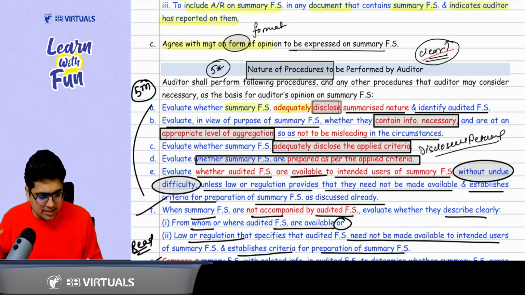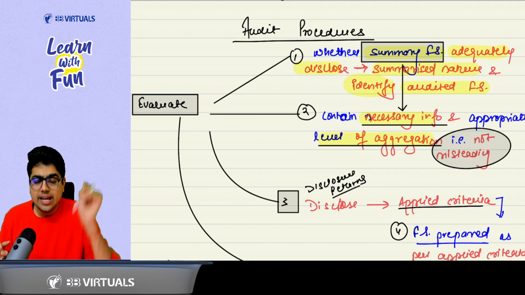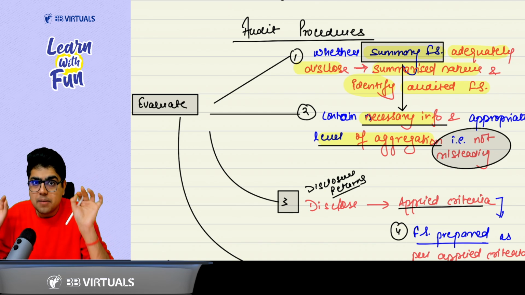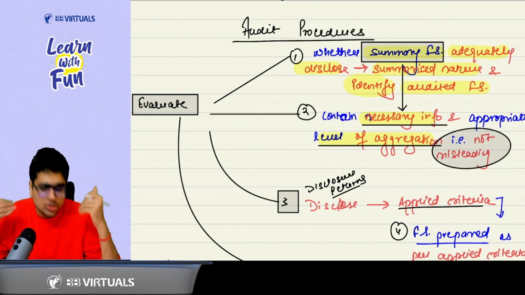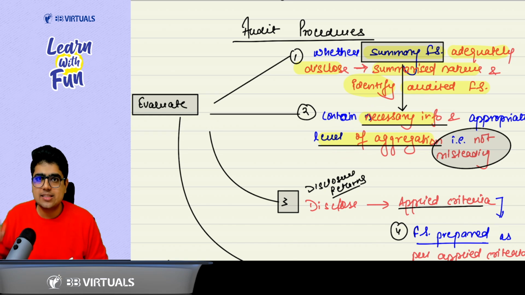So summary financial statements should clearly disclose their summarized nature and identify the audited financial statements. When they are summary financial statements, make sure proper disclosures are there. Necessary information is there, and an appropriate level of aggregation is there, so that they are not misleading. Got it, sir?